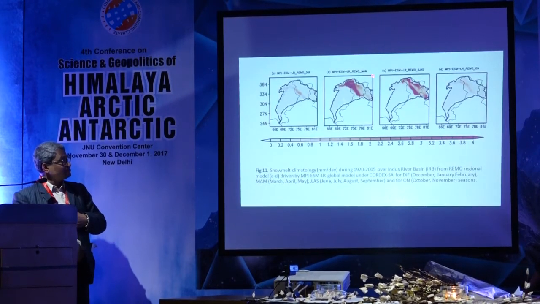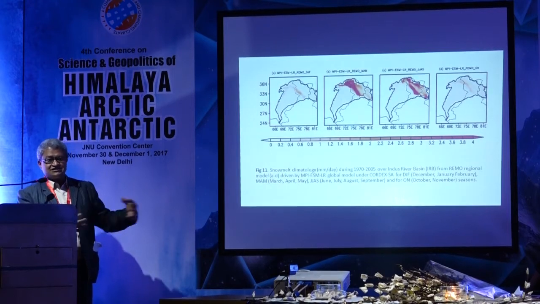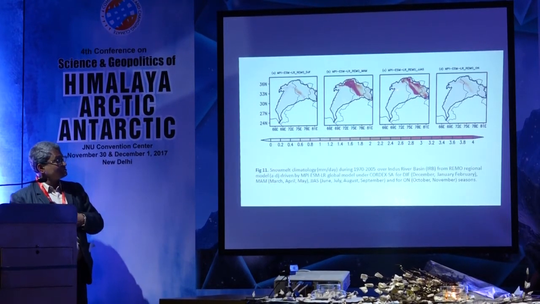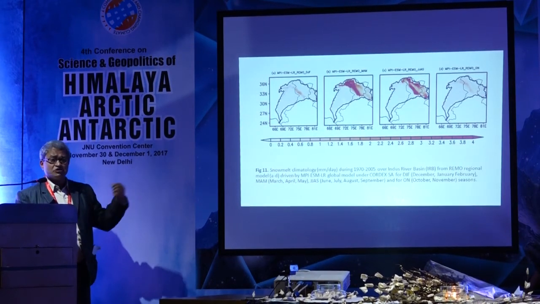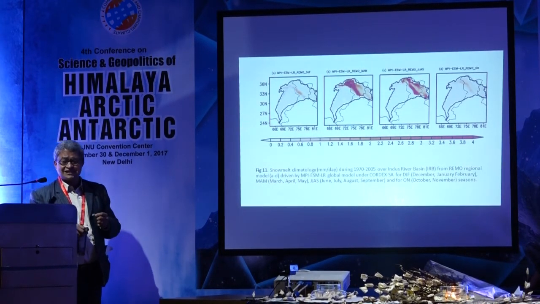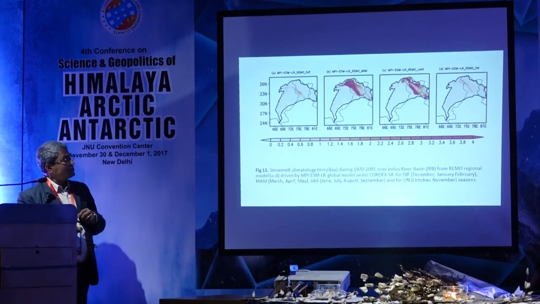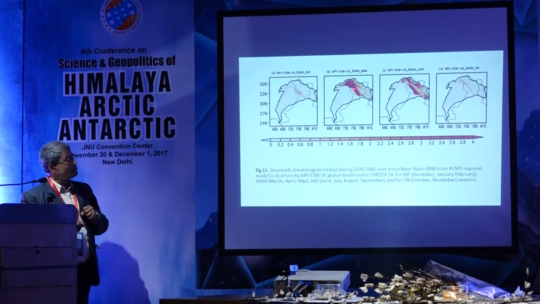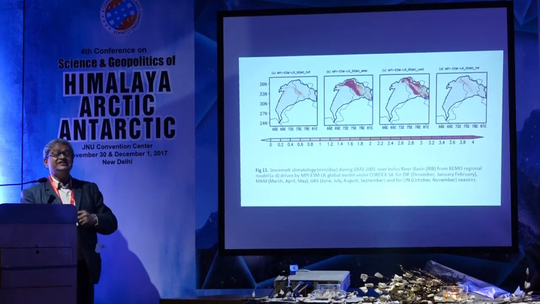Snow melt is higher here. Of course, we have more snow here, so snow melt must be in the higher Himalayan region rather than the lower region. So snow melt is more over the topographical region of Karakoram, and that is the region of the Karakoram anomaly. I am not trying to say anything on the Karakoram anomaly here, but I am limiting myself to the river basins, the Indus basin here, and how the snow melt is higher here and in the lower region. Melt of snow is primarily higher in March, April, May. That's what I was requesting Dr. Krishnan, that we have to look into the seasonality, because it's a very distinct signature.